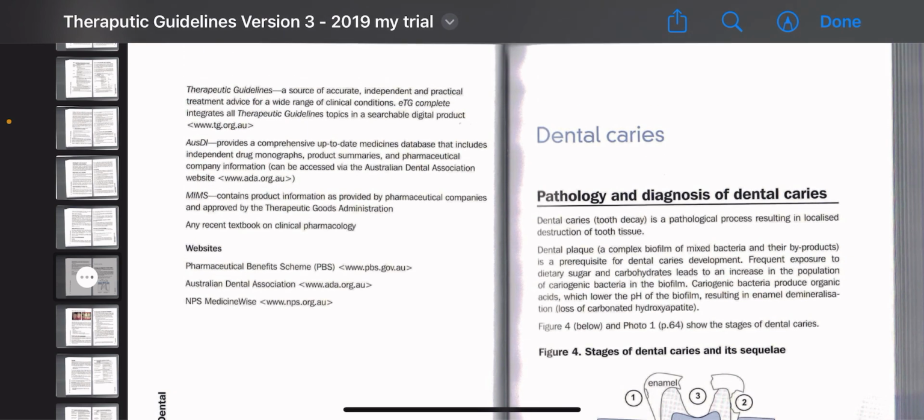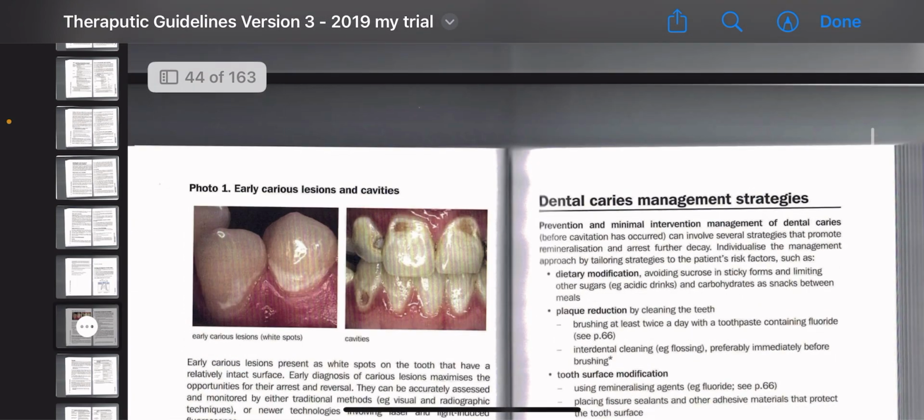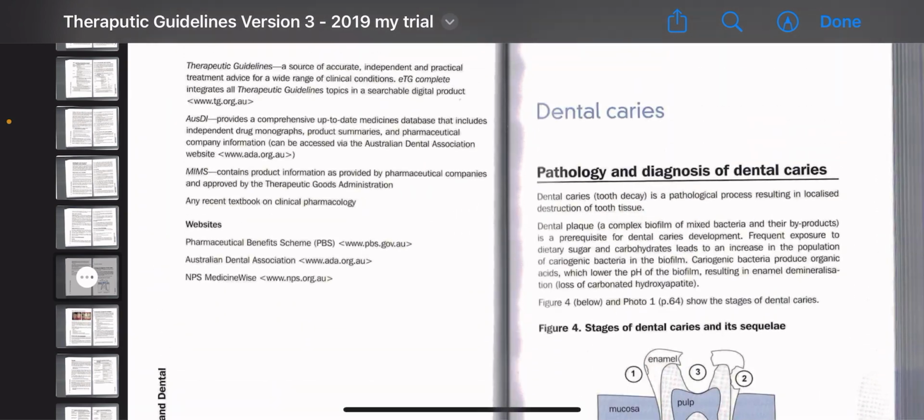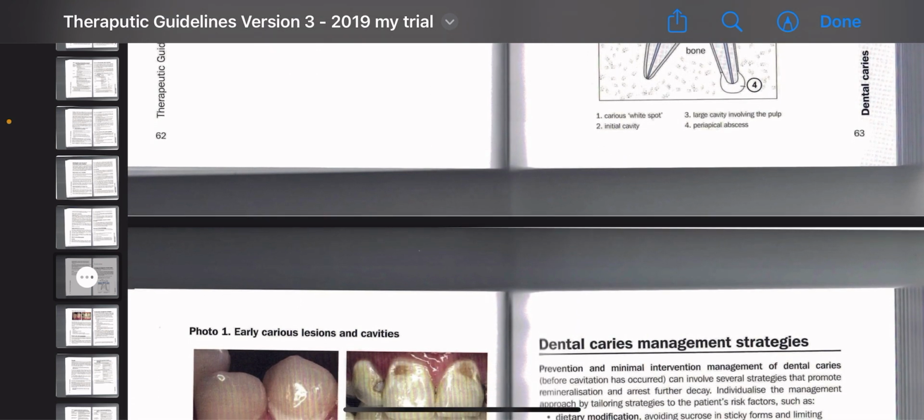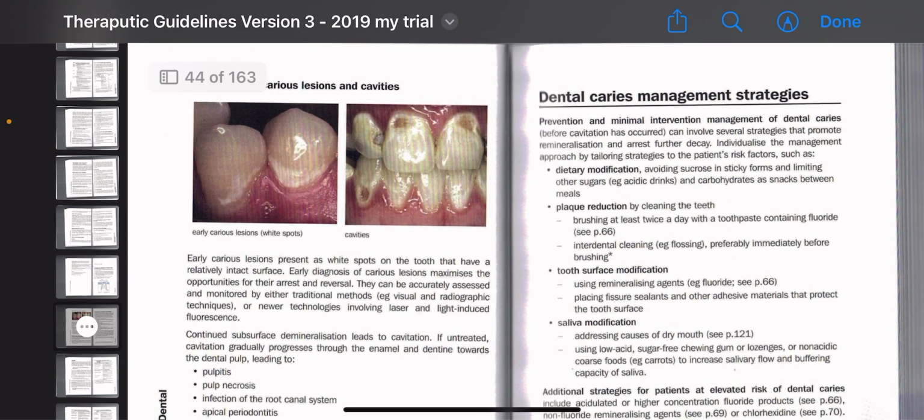This is all for today, explaining dental caries topics briefly. You have to understand that dental caries is a very important topic. In almost every exam, a lot of questions are asked from this chapter.